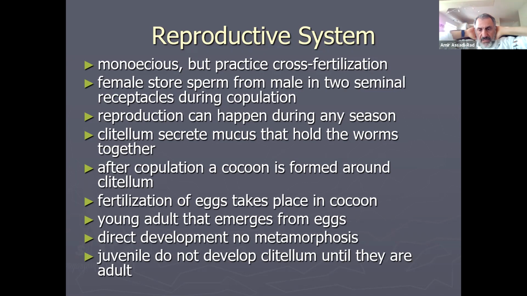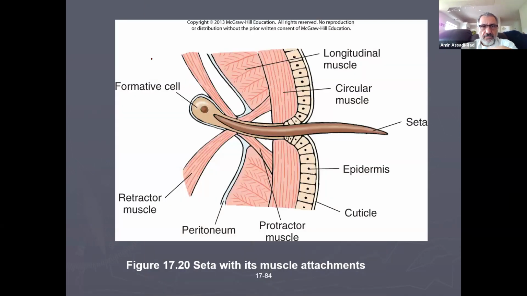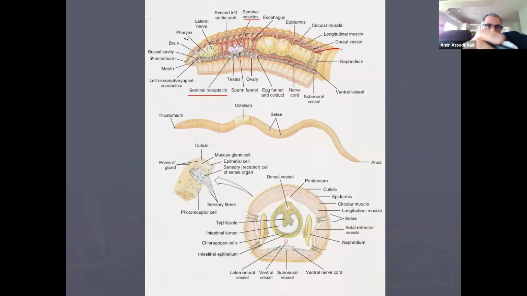Juveniles do not develop a clitellum until they are adult. Okay, so here is the structure of the animal. You can maybe correlate that with the lab stuff. So let's go over here. Peristomium, as you know, we already talked about that. Peristomium, buccal cavity, you will not see these things.